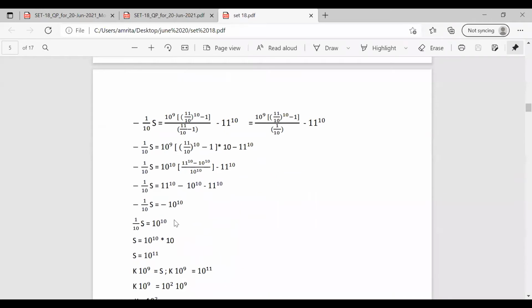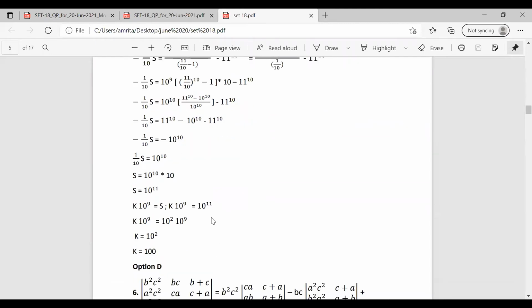That is 1 by 10 s becomes 10 raised to 10. So s becomes 10 raised to 11. So we have found the value of s equal to 10 raised to 11. That is, the series got reduced to the term 10 raised to 11. Now we know that the series is equal to k into 10 raised to 9. So substituting, k into 10 raised to 9 equal to 10 raised to 11. We can write 10 raised to 11 as 10 square into 10 raised to 9, so k equal to 10 square. That is k equal to 100.